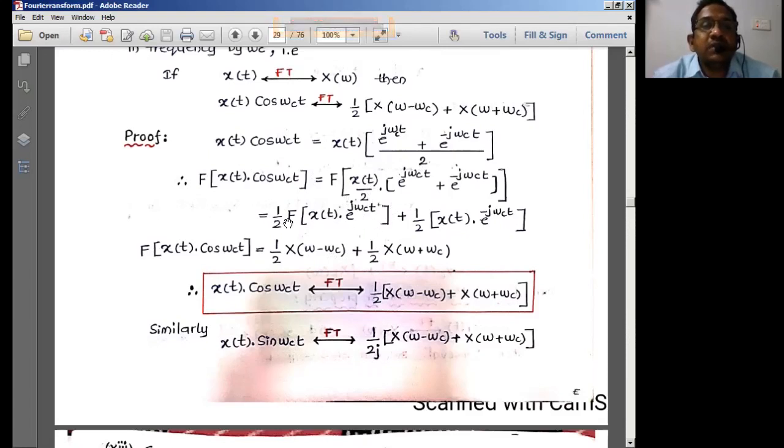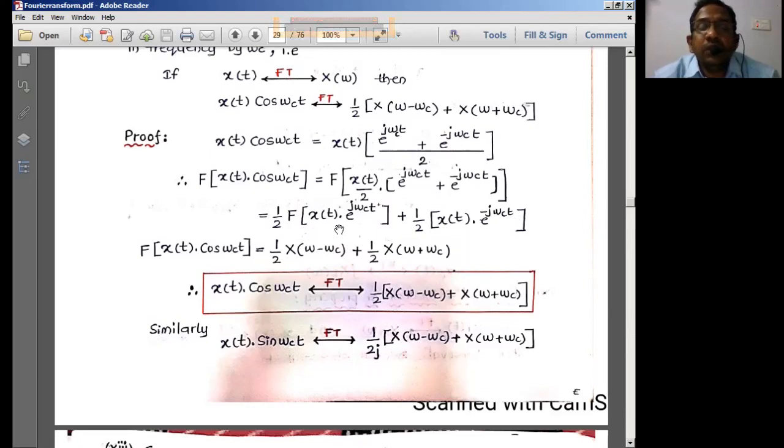What I'll have is the Fourier transform of x of t into cos omega ct is equal to half the Fourier transform of x of t into e power j omega ct plus half, once again, the Fourier transform of x of t into e power minus j omega ct. For this entire expression you can apply one more bracket, and the 1 by 2 should be taken over here, so you have to apply the Fourier transform here also.